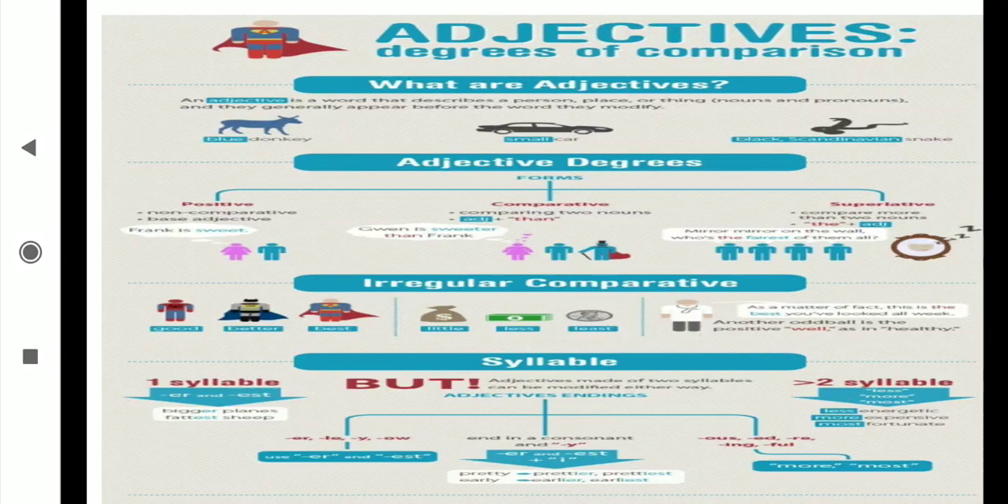Then what does positive degree mean? No comparison. No comparison means what? Two girls with the same quality. Suppose now in your class Sakshi is there and Samiksha is there, and if both are talented, both are good, then I will not do any comparison because both qualities are the same. But how to say that quality for both? Then what will I say?